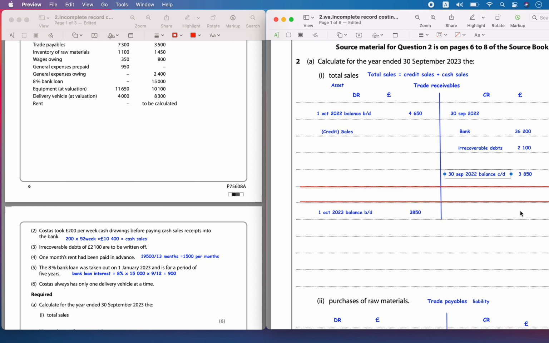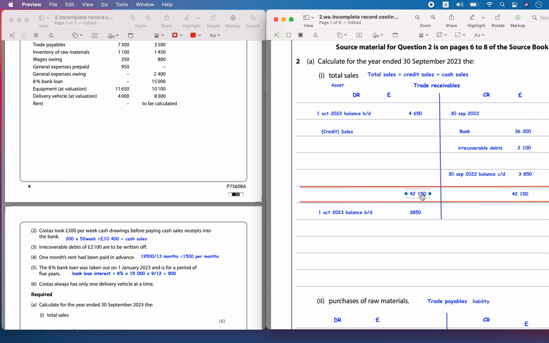Now let's calculate all this. 36,200 plus 2,100 plus 3,850. That is 42,150. So the total should have been the same on both the sides.